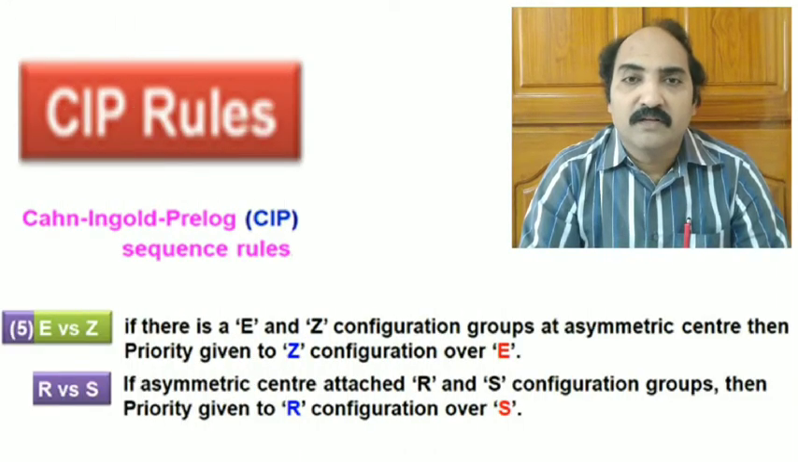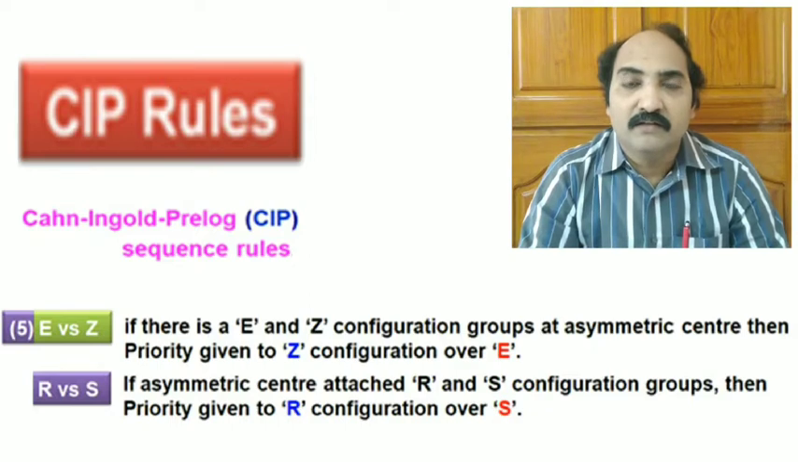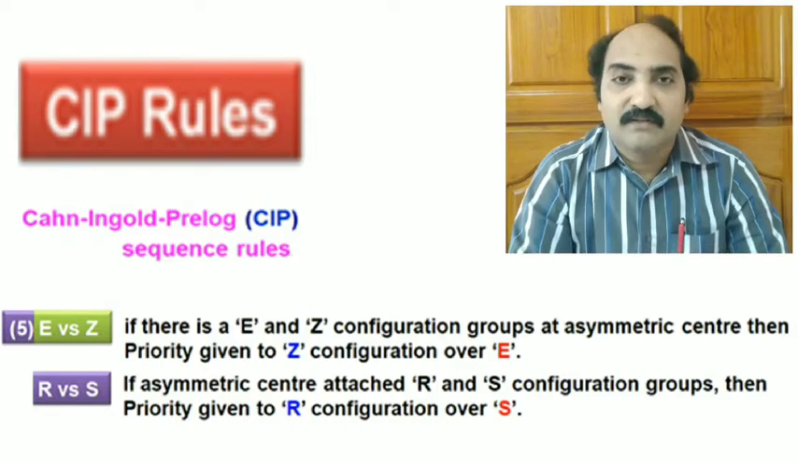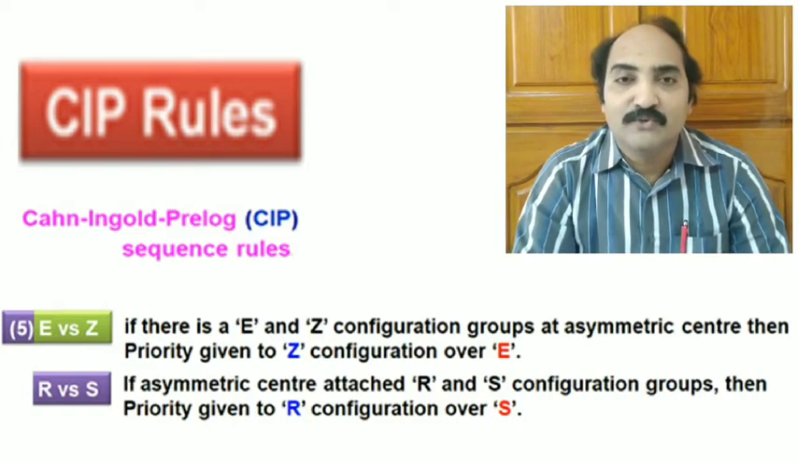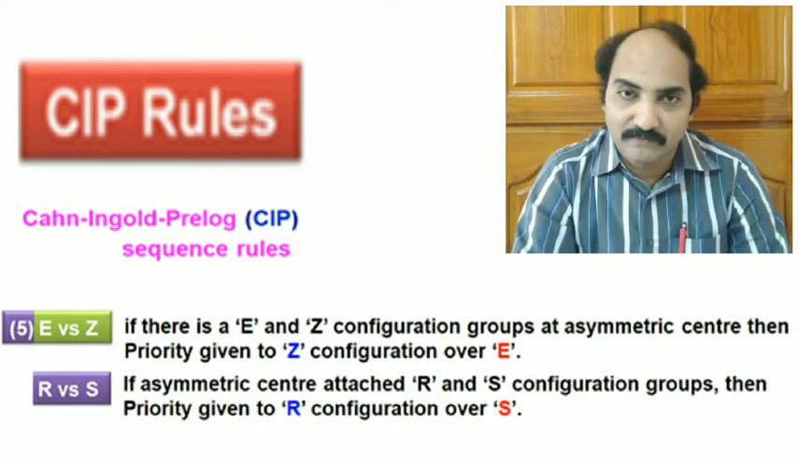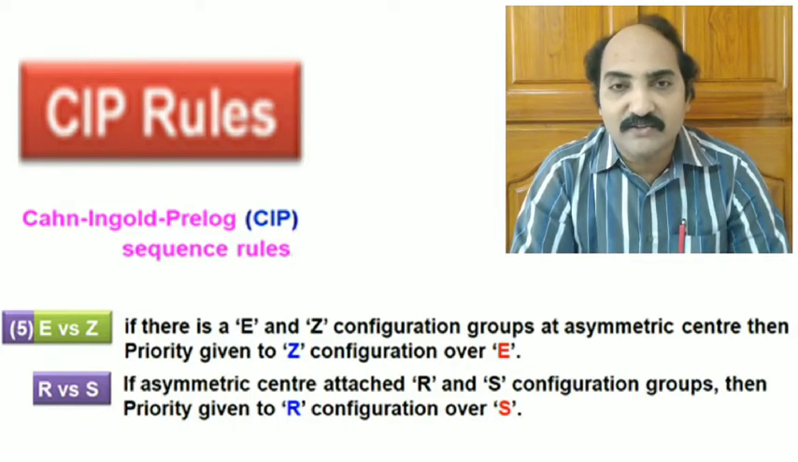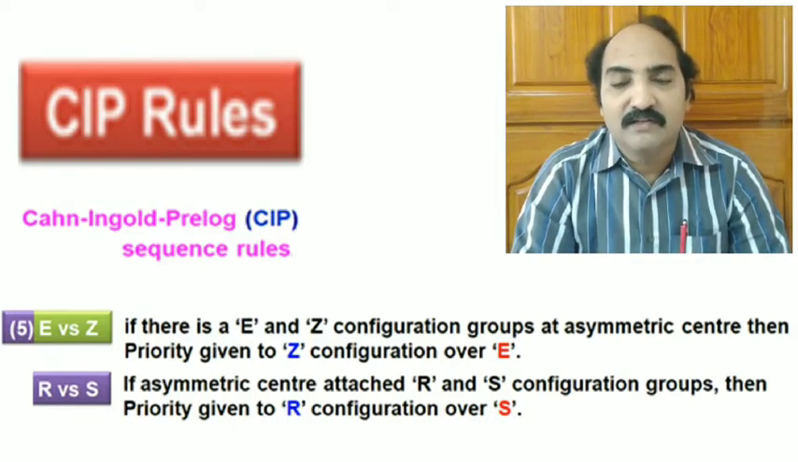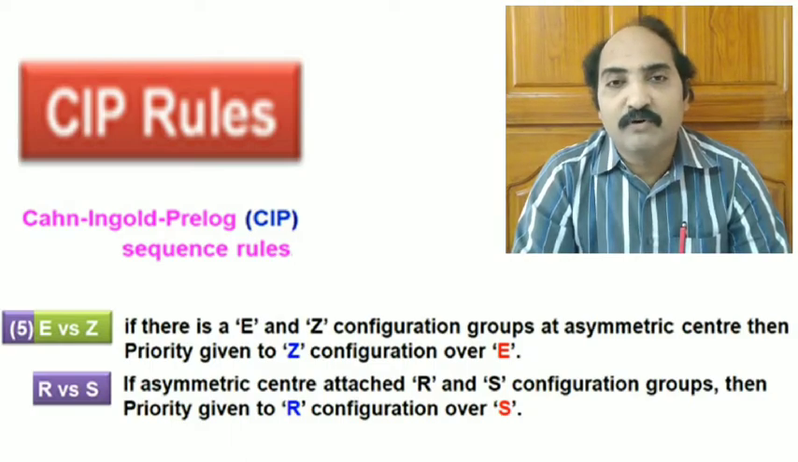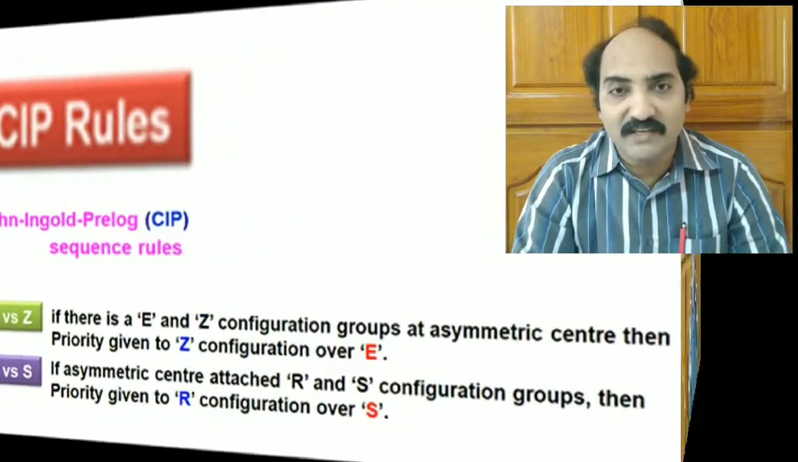Rule number 5. This rule focuses on the additional stereocenters that are attached to an asymmetric carbon. For example, if R and S centers are attached to a chiral carbon, then always R should be given top priority compared to S. Similarly, when E and Z configurations are attached to an asymmetric carbon, it is the Z configuration that should be given more priority compared to E.